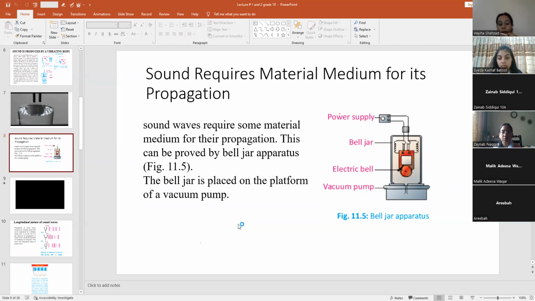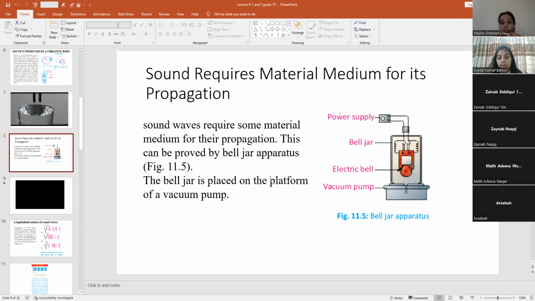Similarly, if you are at your home and the bell rings on the door, and you hear the sound of a bell. So how does the sound of the bell travel to your ear? It travels through the medium that is known as air. So here the material medium is a gas, right? Very good. So similarly, sound can also travel through liquid.